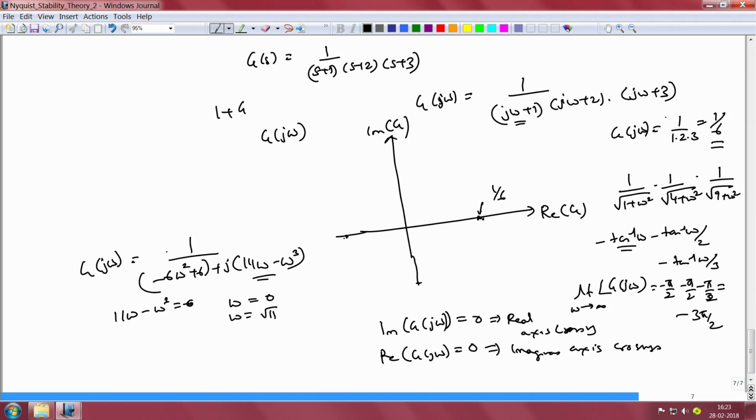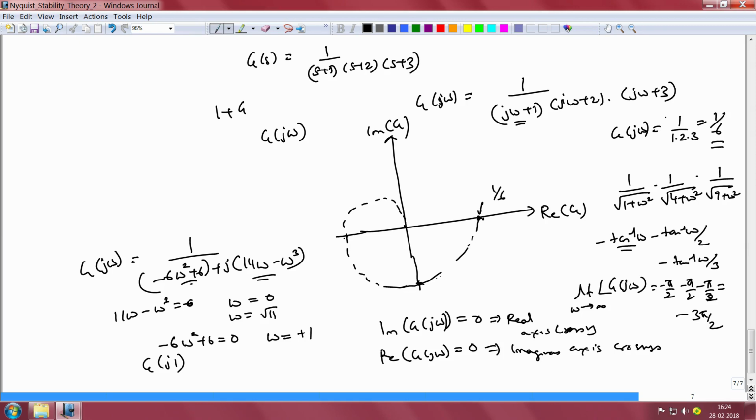Likewise, to determine the imaginary axis crossing, we set the real part equal to 0, which implies that minus 6 omega square plus 6 would be equal to 0, or in other words omega would be equal to plus 1. We ignore the negative term because we are only looking at omega being positive, going from 0 to infinity. So, we substitute omega equal to plus 1 and compute g of j times 1, that will allow us to locate the point at which it crosses the imaginary axis. If we join all these points by a dotted curve, then we would get the final Nyquist plot.